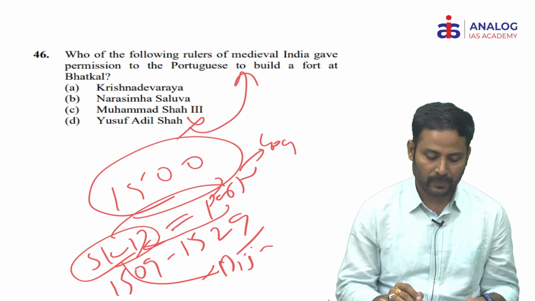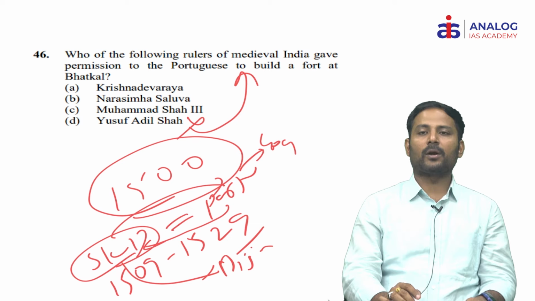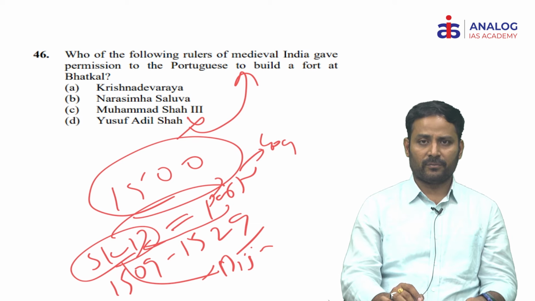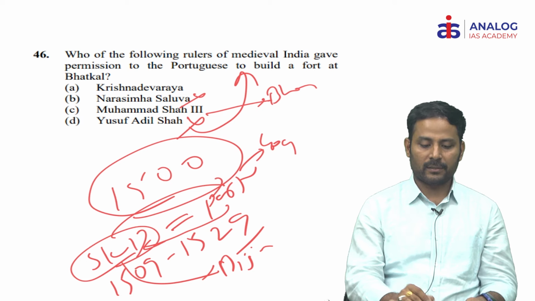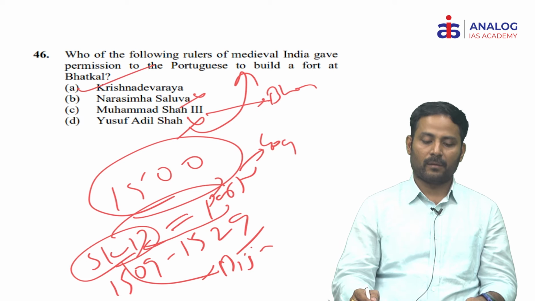D is wrong. The Narasimha Saluva dynasty ended by 1503 itself. So there is no chance for Narasimha Saluva to assist the Portuguese. Here Muhammad Shah III is from the Bahmanis. Undoubtedly it is Sri Krishnadevaraya. A is the answer.